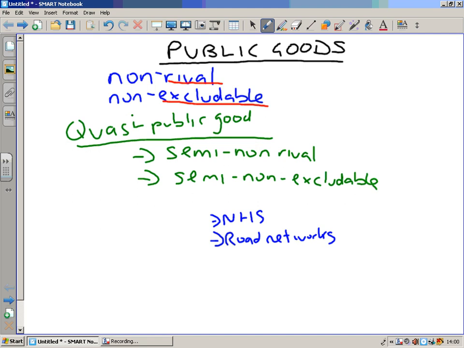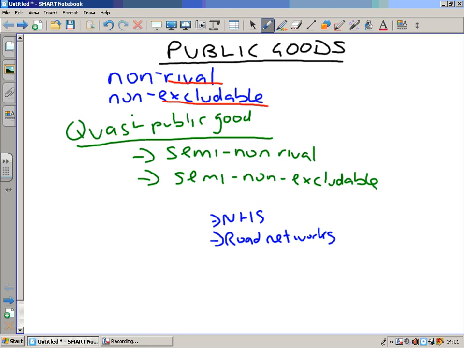A hospital, however, and a road are both semi-non-rival. What I mean by this, if I start to add lots of cars to the roads or lots of patients to the hospitals, eventually people's enjoyment will start to fall. For example, if a hospital becomes too busy, they might have to start turning people away, or the quality of care that people get will start to fall. Roads, semi-non-rival because as they get too busy, they get congested. People's journey times increase, which means that more and more cars are affecting the enjoyment of other people.